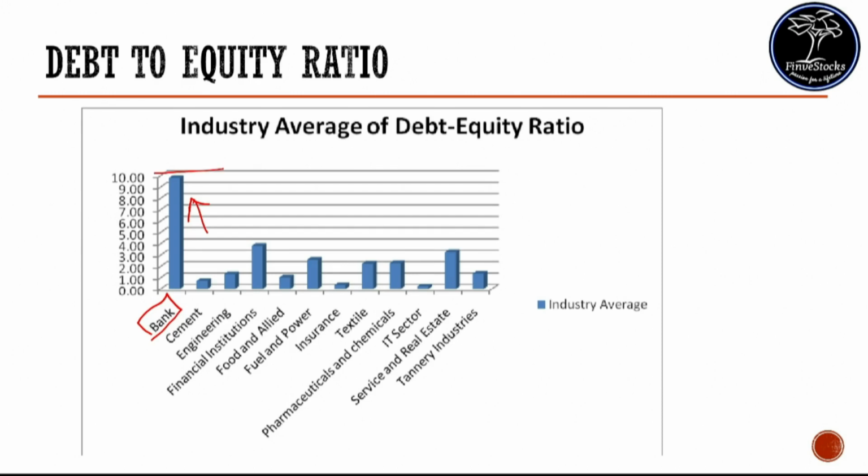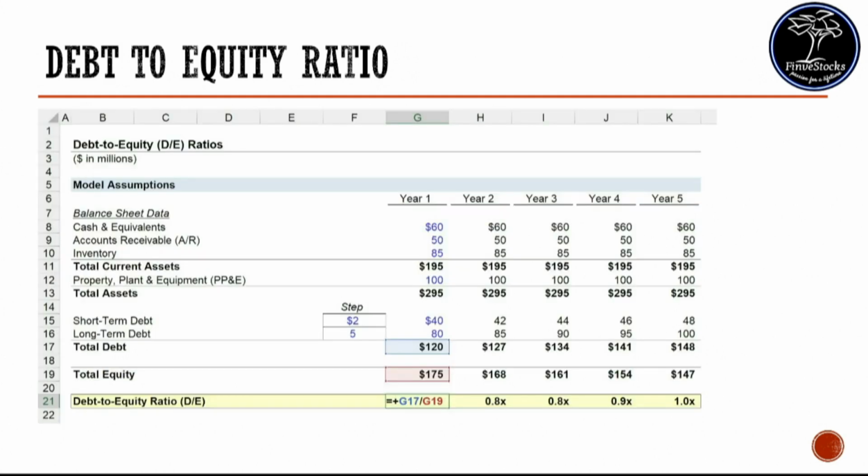On the other hand, if you see service industry, which has lower debt to equity ratio because they have fewer assets to leverage. Now let's see debt to equity ratio through a real-time example. Consider this as a balance sheet of a company XYZ.